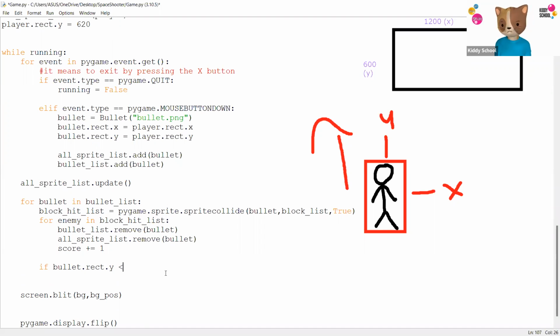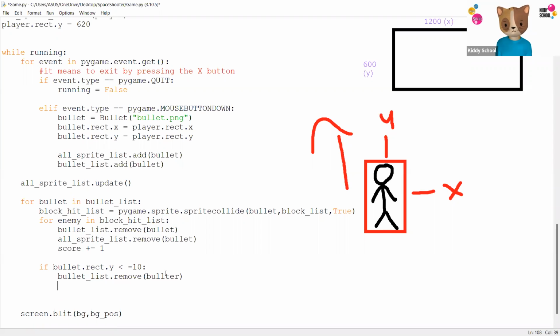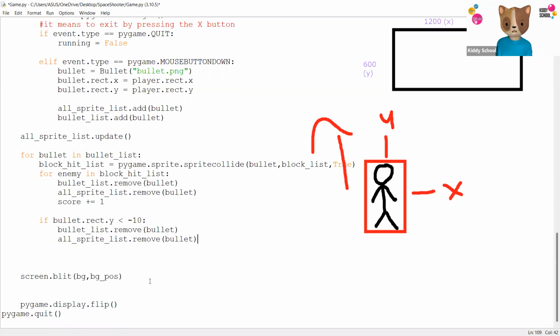We're almost done. I'll say just like 3 more minutes. The bullet travels forward. Bullet list, I'm going to remove it from the list, sorry, I misspelled it. And we're going to come down, all sprite, and that's it. List dot remove, and I want to remove the bullet. Now, the last thing: we have the background image on the screen, and I want to add all the players to my screen. So all sprite list, draw it over my screen. There will be a couple of errors. Let's try to fix it up, and we are pretty much done.